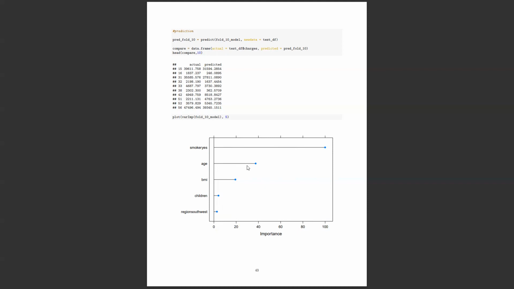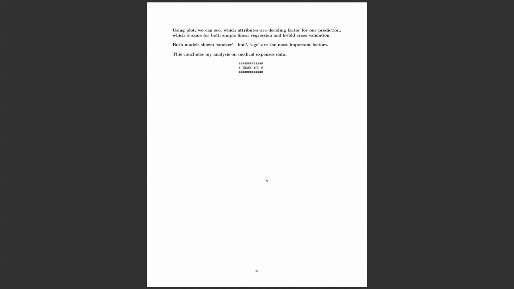Then age: obviously a 20-year-old person doesn't have many medical expenses, he's healthy. And if a person is 60 or 70, they tend to have many more issues. And body mass index is the next one. The children and region features don't have much importance, that's why they're less than 10%, and they don't need to be taken into account.